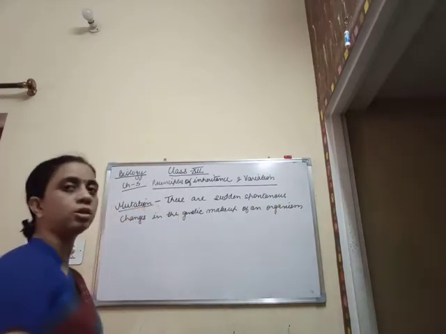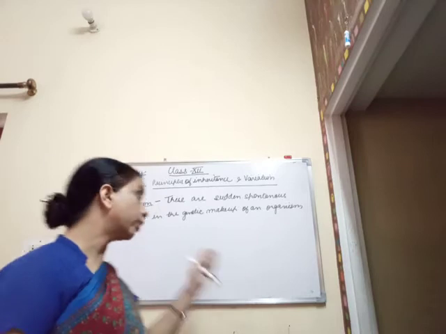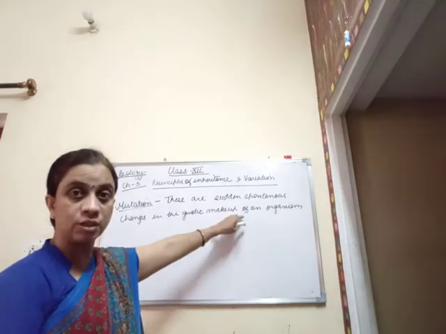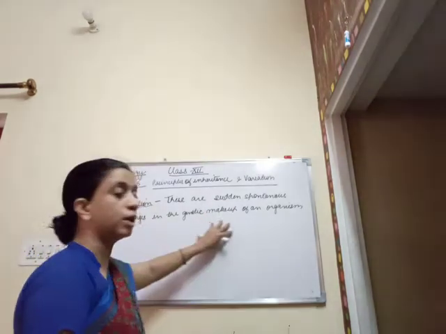So what is mutation? Mutation is, according to the definition, the sudden spontaneous changes which occur in the genetic makeup of an organism.